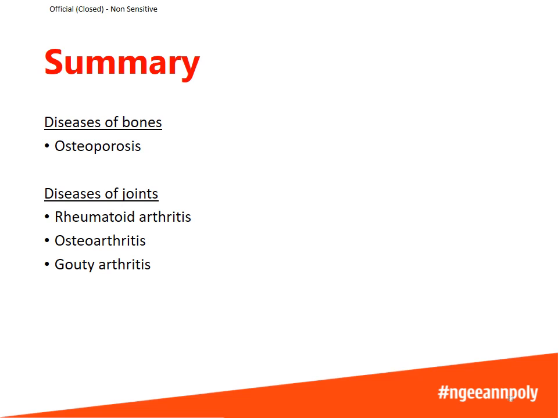That's all for this section. In this lecture, for the first part, we had covered diseases of the bones, which is osteoporosis, and in this second part, we have looked at diseases of the joints, which include rheumatoid arthritis, osteoarthritis, and gouty arthritis.